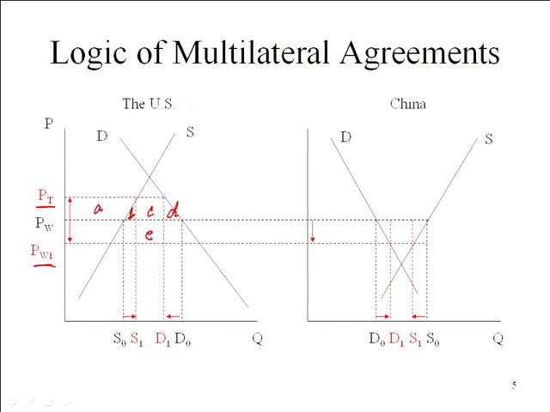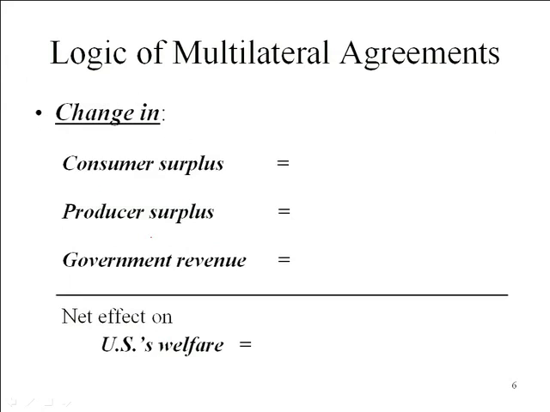Now if we thought about the change that is occurring here, that tariff means that consumer surplus will go down by A, B, C, and D. Producers are better off, of course, and very well organized. And the government will receive tariff revenue of C plus E. So when we think about our net change, we end up with our production and consumption distortions and this little bit called E, which is positive, which is our terms of trade gain.